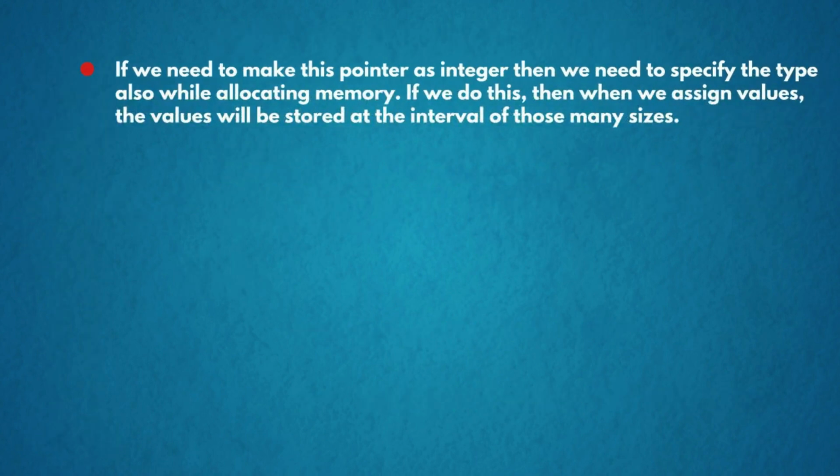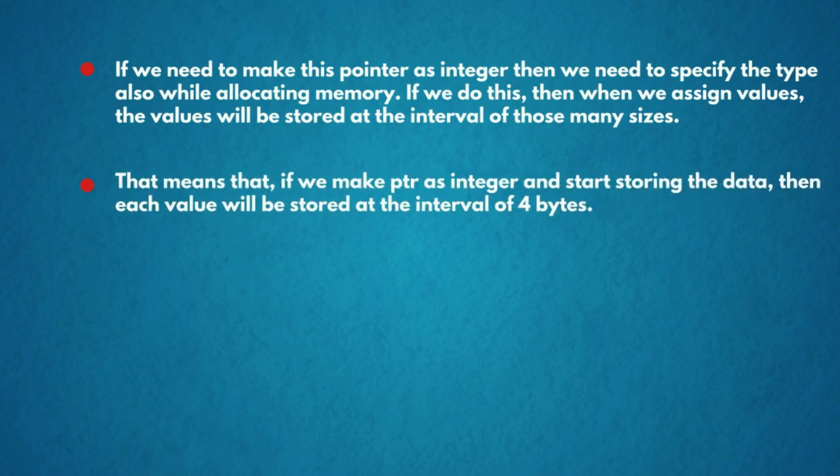If we need to make this pointer an integer, then we need to specify the type also while allocating memory. If we do this, then as we assign values, the values will be stored at intervals of that size. That means, if we make ptr an integer and start storing the data, then each value will be stored at an interval of 4 bytes.